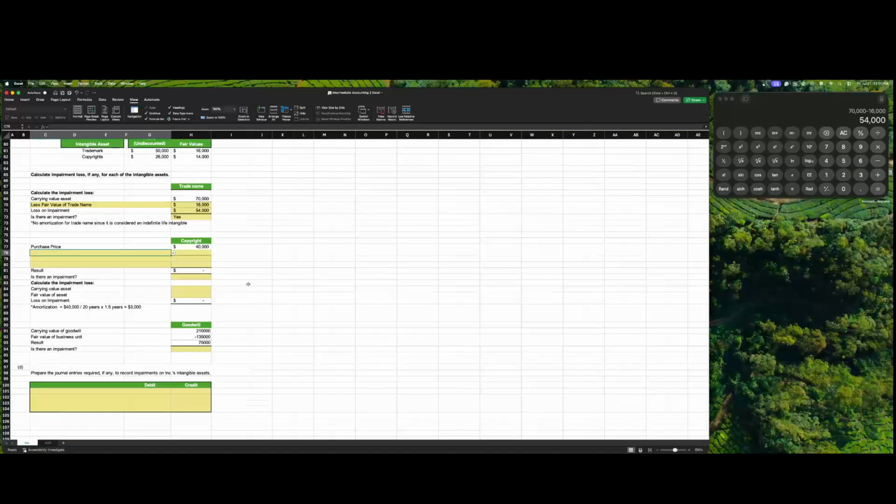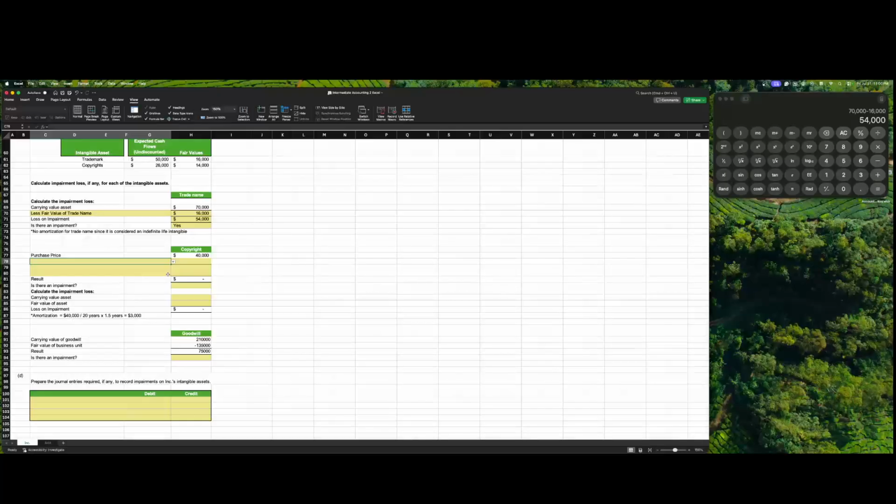Copyright. Purchase price 40,000, and there is actually going to be an amortization. Let's see. Amortization of the copyright.